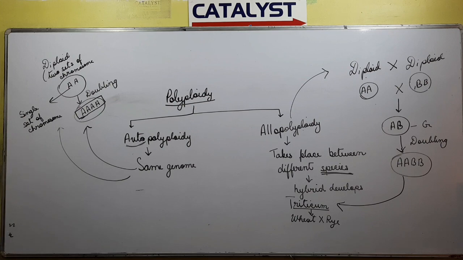Now I will move towards the next topic, that is origin of mutation. Why does mutation occur?